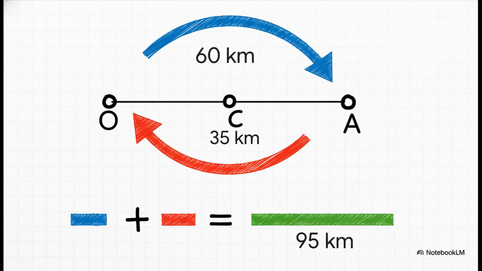Suppose an object starts at O and travels to point A, which is 60 kilometers away. Then it turns around and comes back towards O and stops at point C, traveling another 35 kilometers. To find the total distance, what do we do? We simply add the two parts of the journey. So 60 kilometers plus 35 kilometers, that gives us a total distance of 95 kilometers.